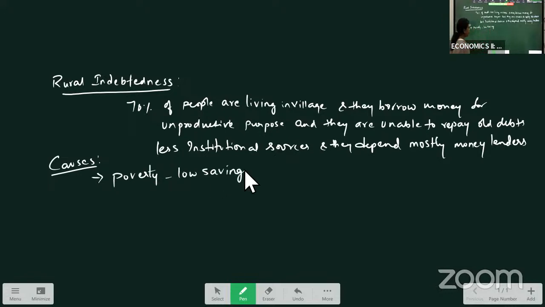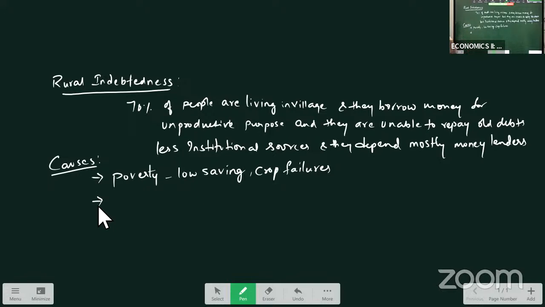Though they borrow money and invest in cultivation, if crop failure happens, they are unable to repay their old debts. Because of poverty their income levels are low. So that is one cause for rural indebtedness in the country.